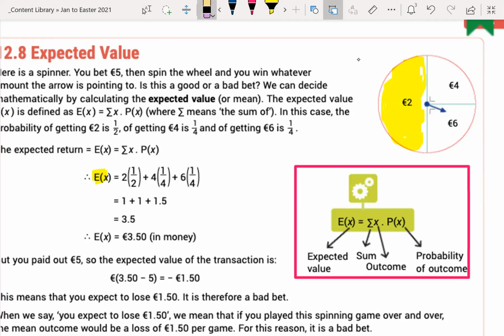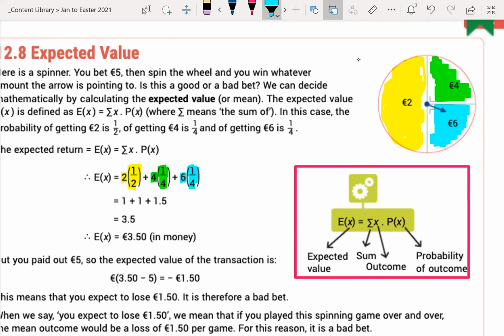That's where this comes from. So you get €2 if it lands in that half of the circle. Now what about if it lands in this part of the circle? Well, that is a quarter of a circle. The probability of the spinner landing there is 1/4, and if it does land there, you get €4. Now what about if it lands here? This is where we want it to land. €6. It's a quarter of a circle, so there's a quarter chance of it happening.